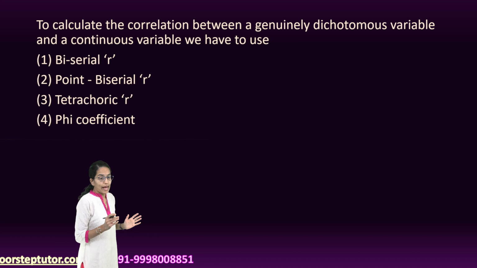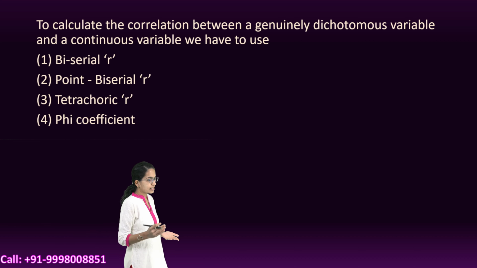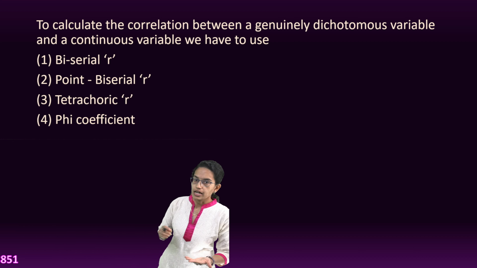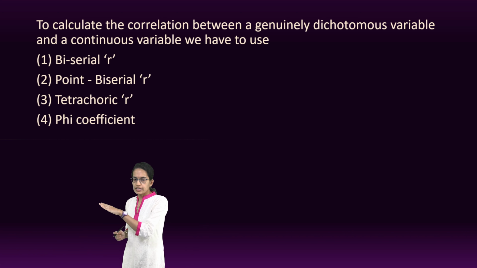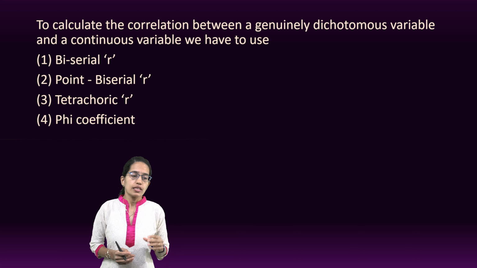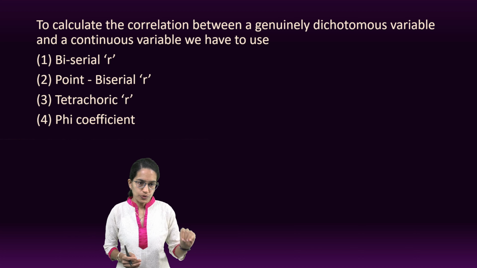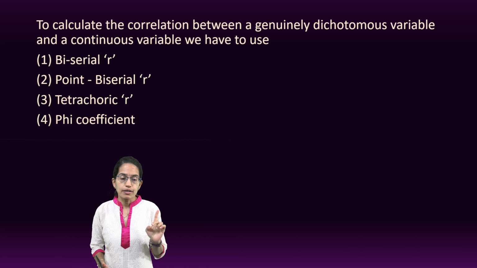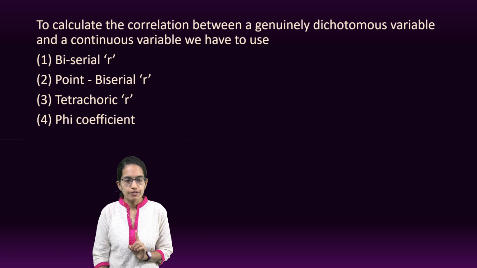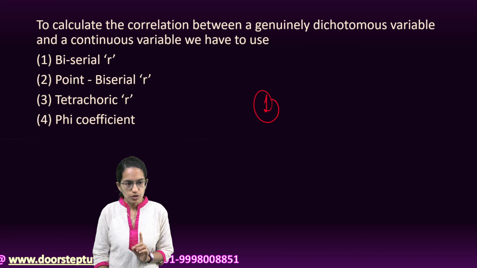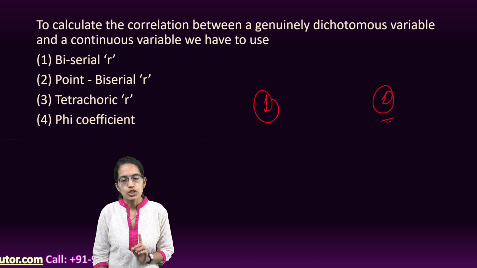Now to calculate correlation, we have understood correlation in detail in our lectures on statistics, already covered in the complete lecture series. Here there are 4 types of correlations which have been identified, but the one we have to identify here is a relation between one variable which is dichotomous and one variable which is continuous. This kind of data is what is known as point biserial.